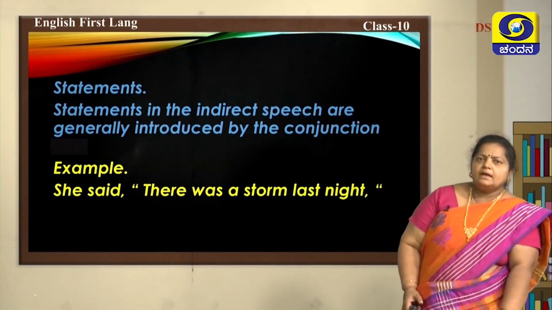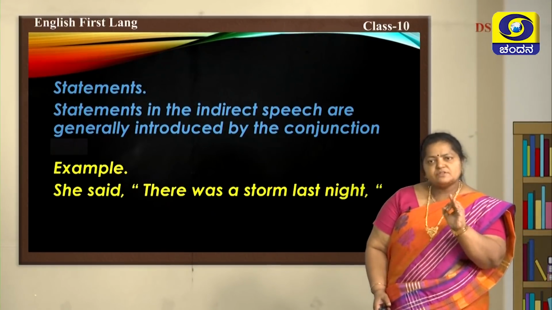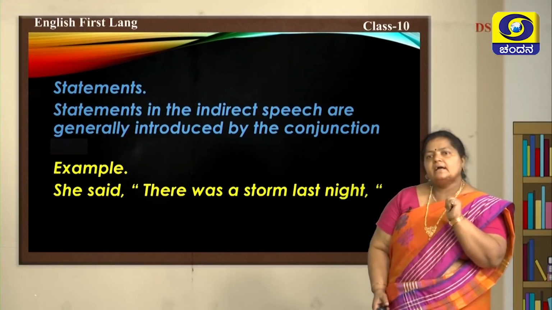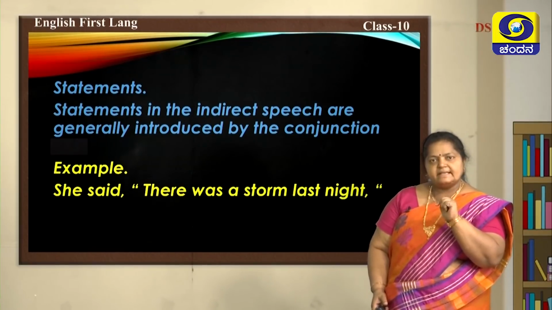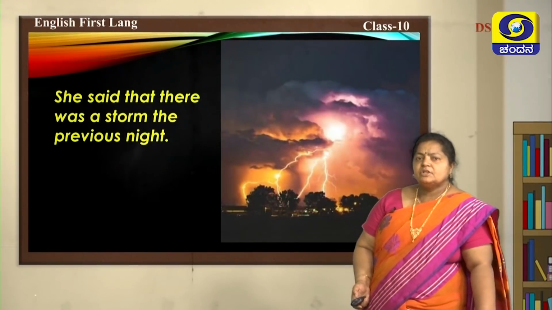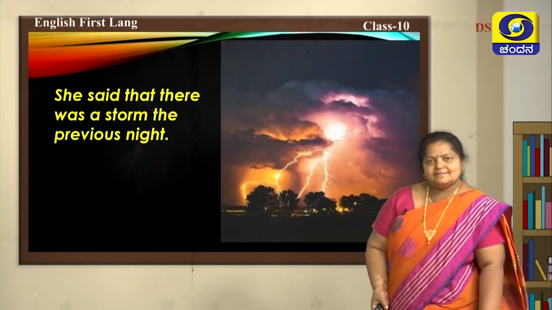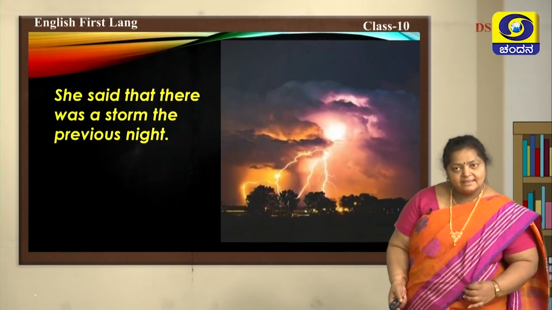Now, let us see how direct and indirect speech works on statements, interrogatives or questions, imperatives and exclamations. So, first let us see statements. Statements in indirect speech are generally introduced by the conjunction. Here, the example is, she said, "There was a storm last night." Let us see how it has been converted. She said that there was a storm the previous night. Did you understand?